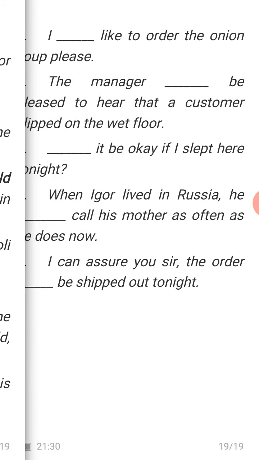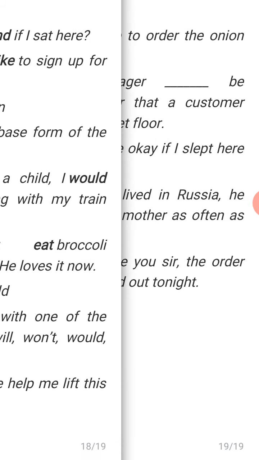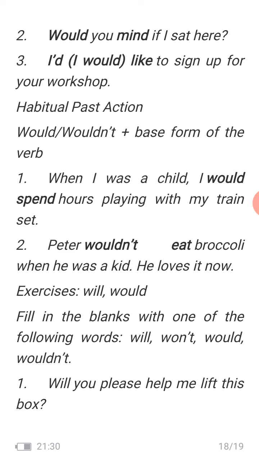So here is the last exercise that you will do on your own. Do it, solve it, write the answer and show it to me. Thank you and have a nice day ahead. We will meet in our next class on the same topic, which will be modals, where we will discuss it more.